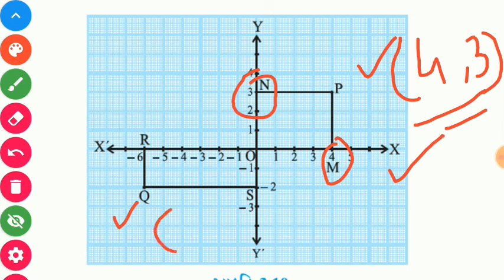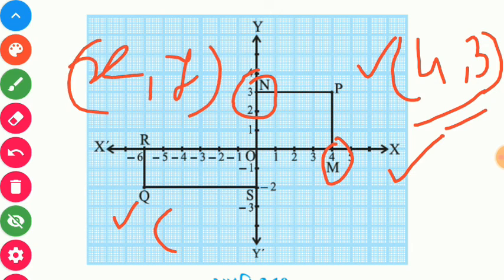Now can you guess what are the coordinates of Q on our graph? Let us see. First, we must always write coordinates in (x, y) form. Here x means abscissa and y means ordinate. So what is the abscissa of Q? It is -6. And what is the ordinate of Q? The ordinate of Q is -2.